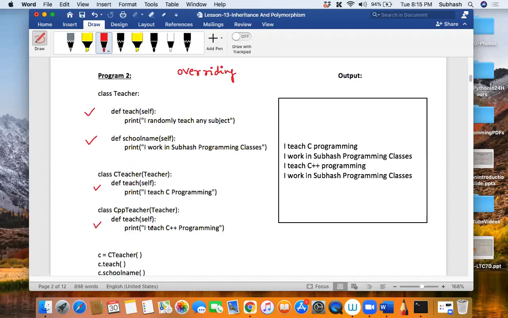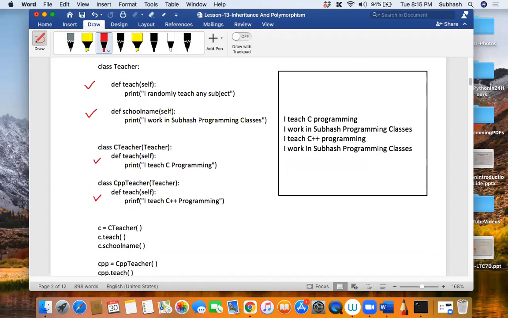Now, shall I proceed further? So tell me, what am I doing over here? I'm creating an object of the C teacher class. When I say C dot teach, which method will get called? Will it call the method belonging to the teacher class or the method belonging to its own class? It will call the method belonging to its own class, because it has that method. Therefore, the output would be I teach C programming, because the C teacher teaches C programming.